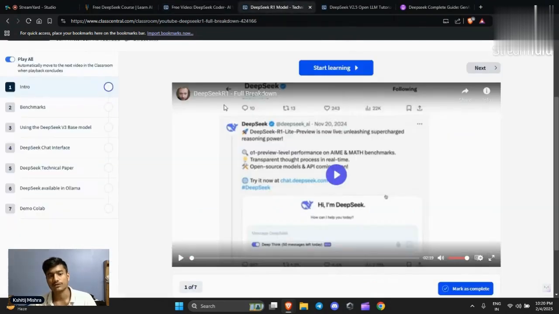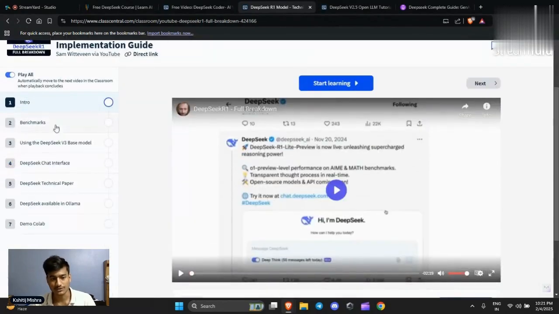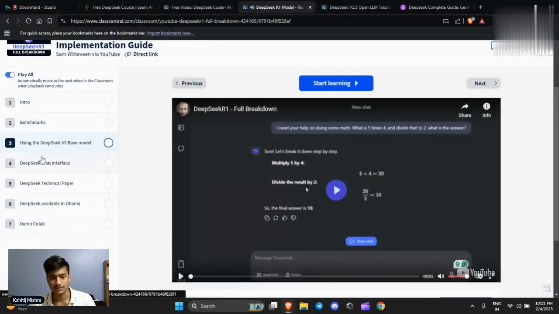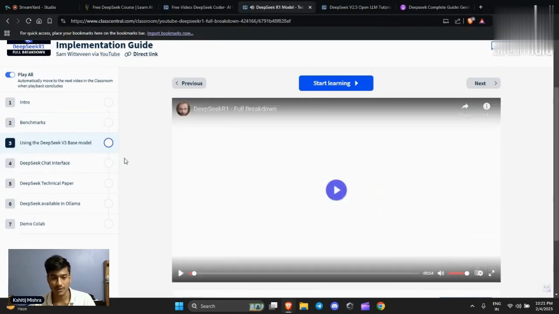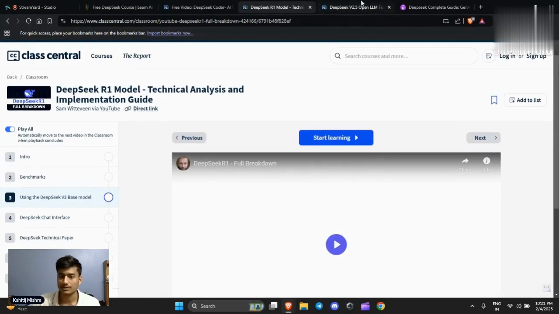Let's switch to our next course, which is also from ClassCentral. In this course, you will learn the R1 model, technical skills, and an implementation guide. It has 7 modules, like introduction, benchmark, and using the model. So this is a very great course if you want to become intermediate in DeepSeek.